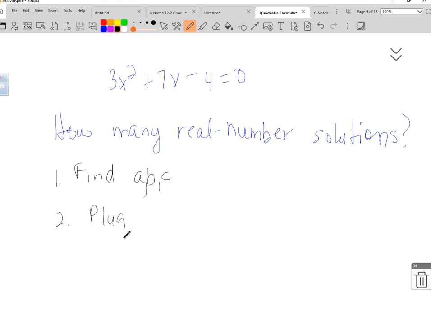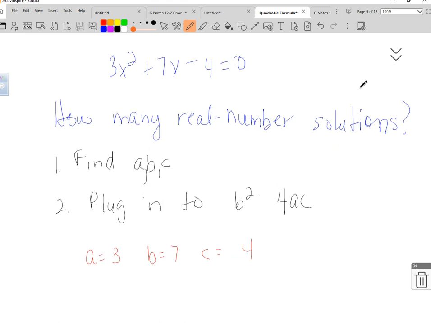And we're going to plug into b squared minus 4ac. You don't have to use that whole quadratic formula if they just ask us how many solutions there are to the quadratic equation. What is my A, B, and C here? Aiden? A is 3, and B is 7, C is 4. Yes.